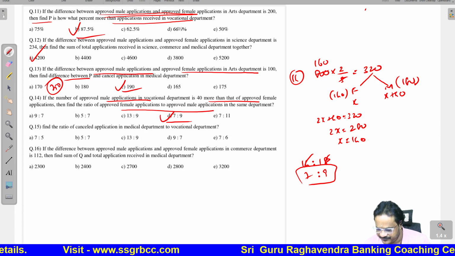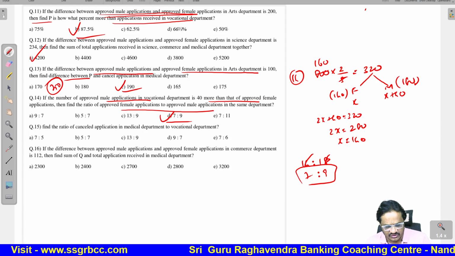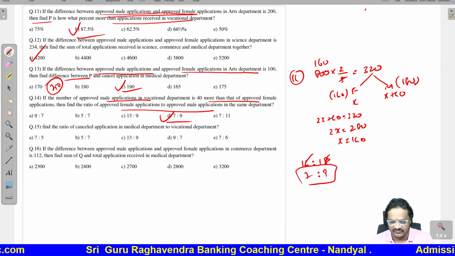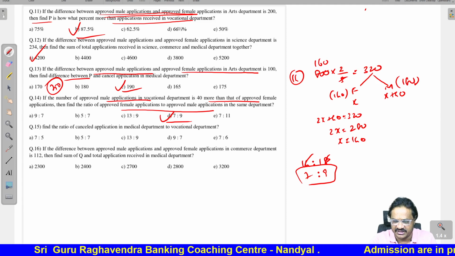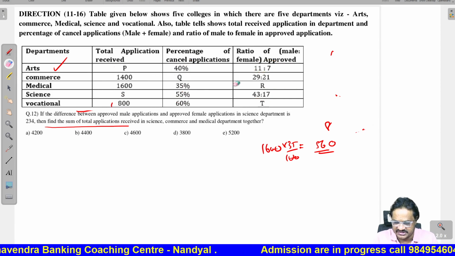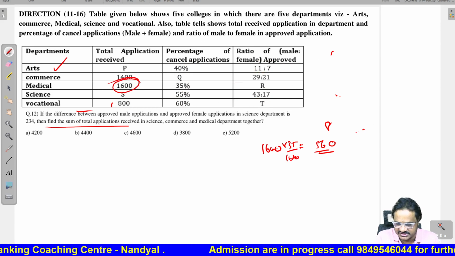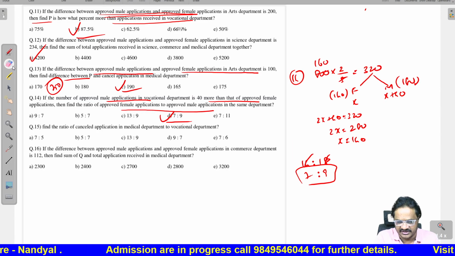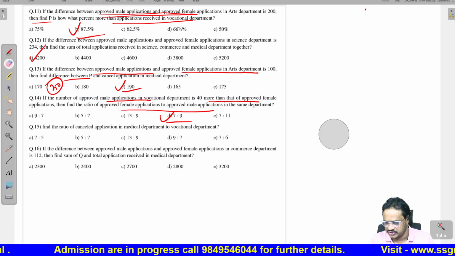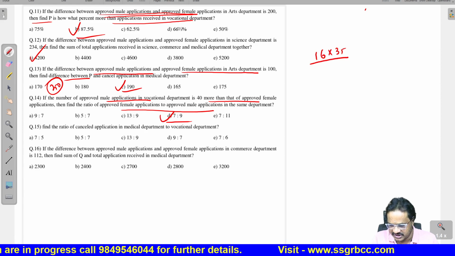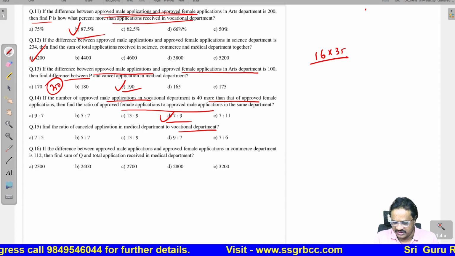Next one. Find the ratio of the cancelled applications in medical to that of vocational. So cancelled applications in medical. In medical we are having totally 1600, cancelled 35%. So we should do 16 into 35.